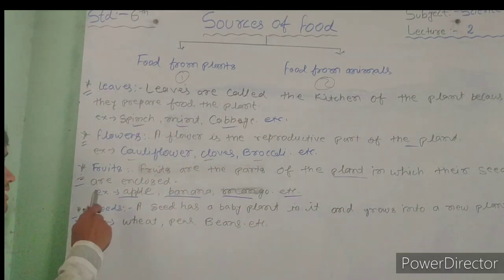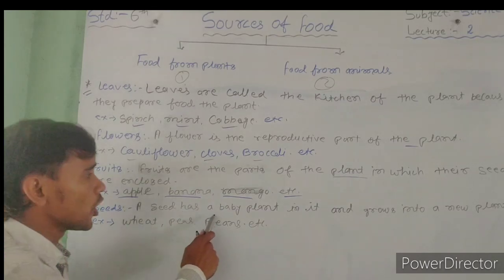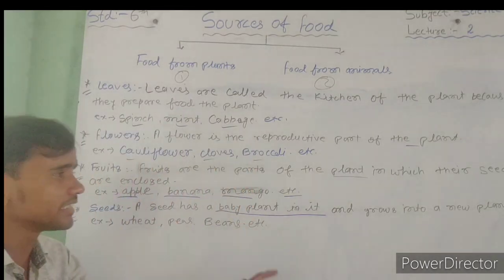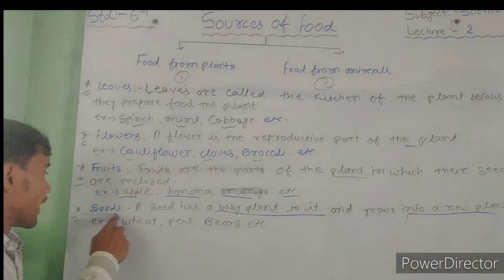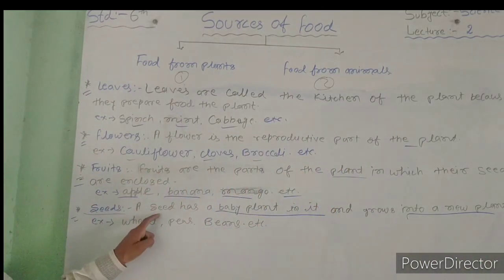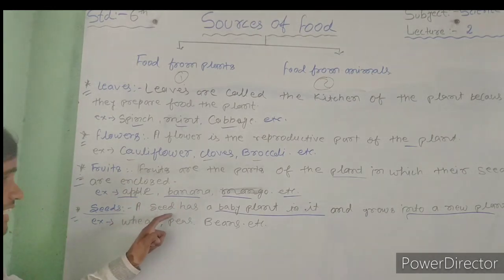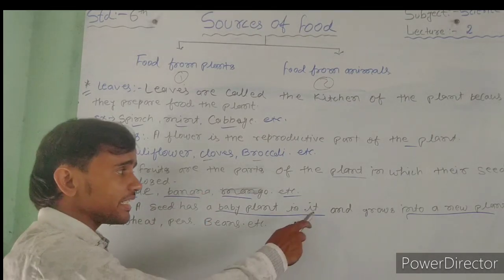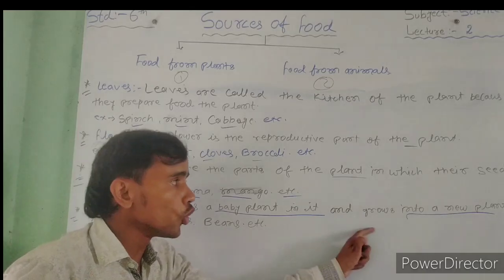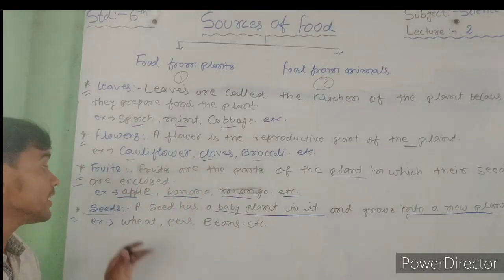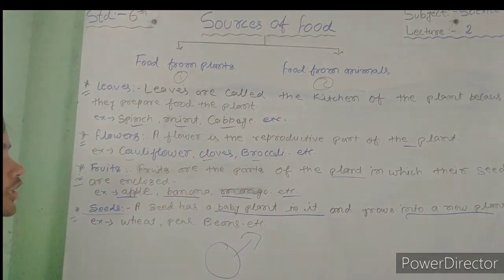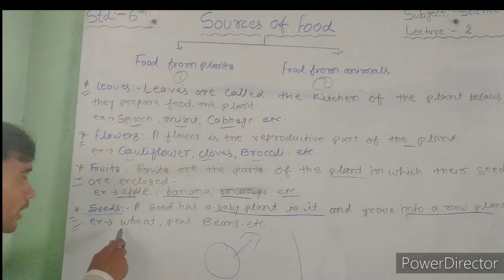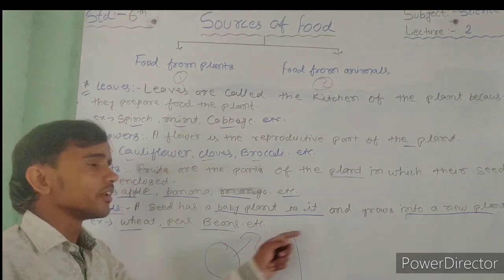And the last part is seeds. A seed has a baby plant in it and grows into a new plant. My dear students, a seed has a baby plant in it, and it grows into a new plant. First you take the seed, then the seed grows into a large plant. Example: wheat, peas, beans, etc.